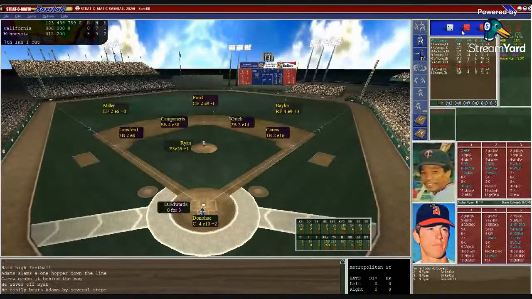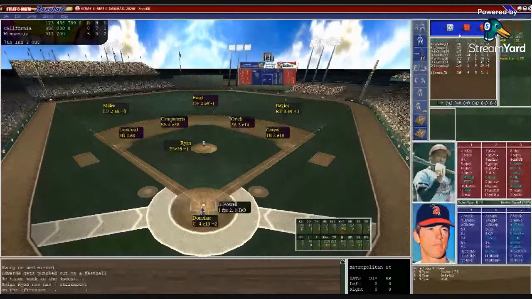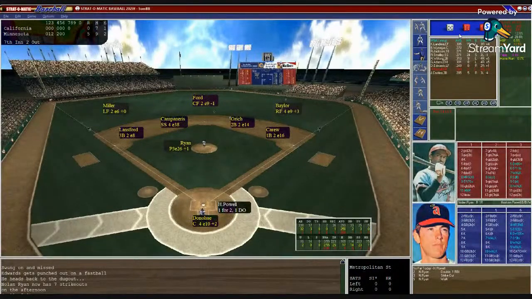And here is Dave Edwards. 1 out, seventh. 5-0 Twins. Twins out-hitting Minnesota 9-7. Twins have 2 errors to the Angels' 1. Donahue sets in the target. Ryan reaches back and throws to Edwards. A big swing, struck him out. And that is strikeout number 7 for Ryan. He's got 5 walks along with giving up the 9 hits.